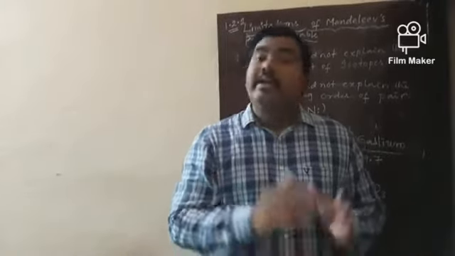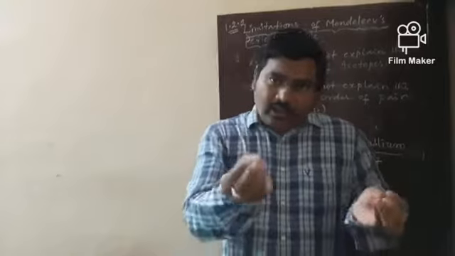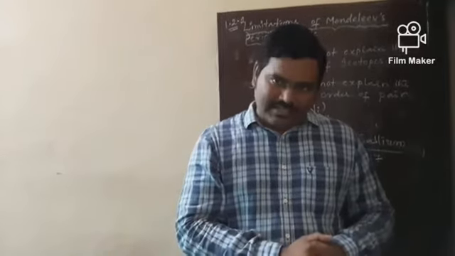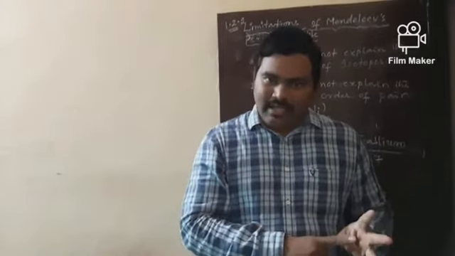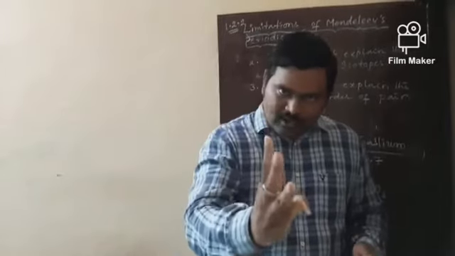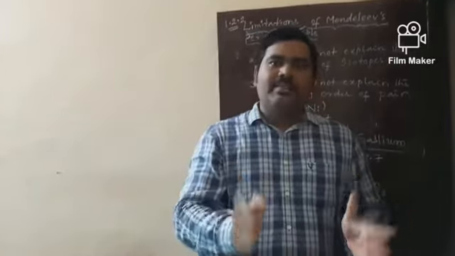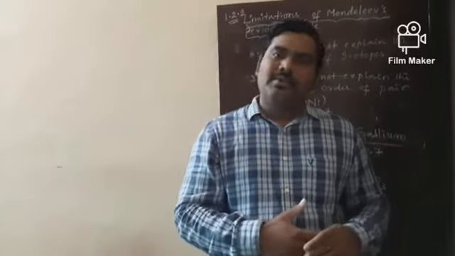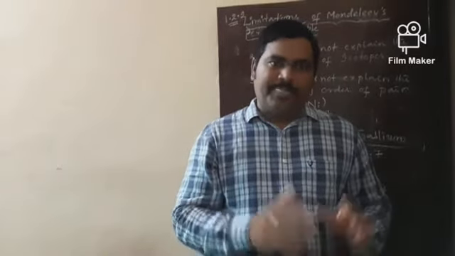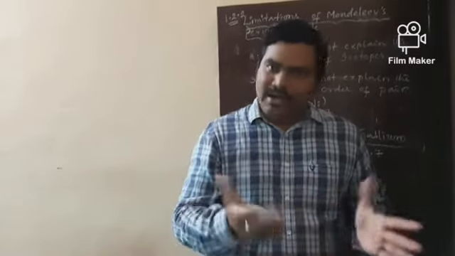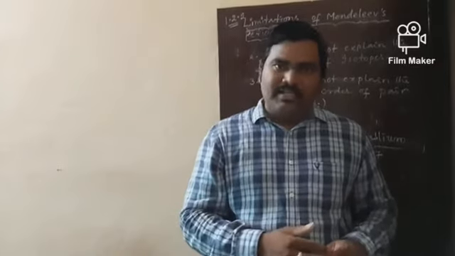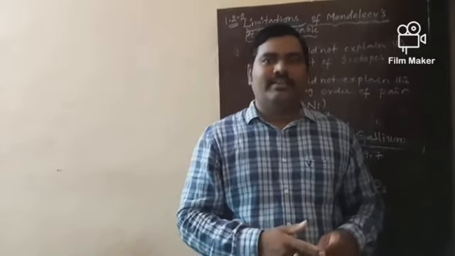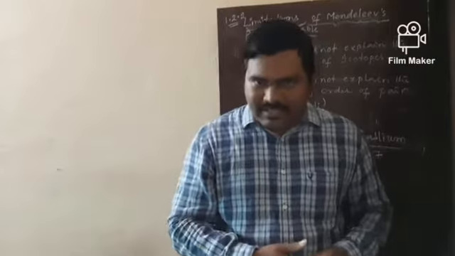And third one, he could not explain the wrong order of atomic masses in the case of cobalt, nickel and tellurium, iodine. Because of these three drawbacks, the periodic table was discarded by the scientific committee. Though this periodic table was discarded, it laid the foundation for the modern periodic table introduced by the scientist Henry Moseley.